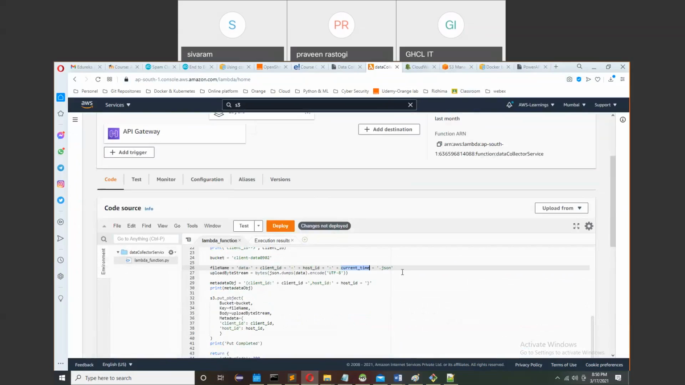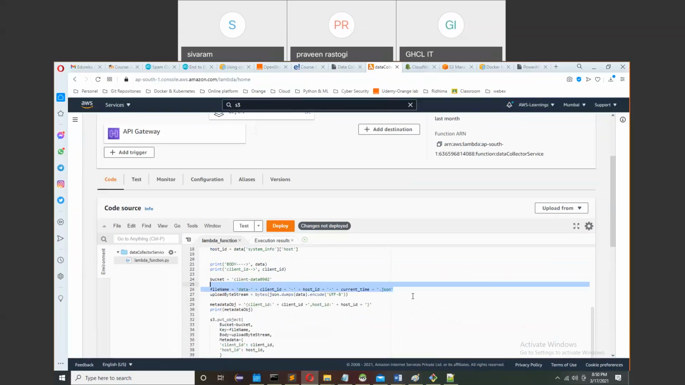So I have created the file name this way. Now you have to upload this data file. This is just a file name. So how do you save your data file? This way, with the upload byte stream.